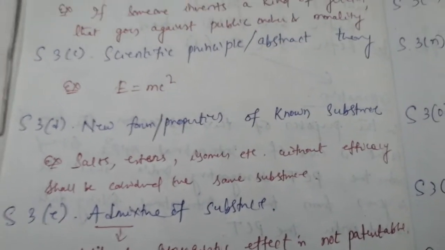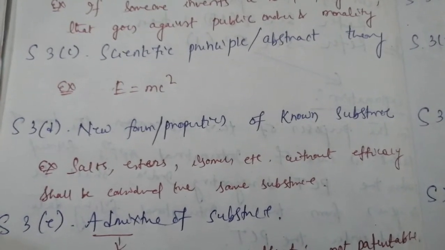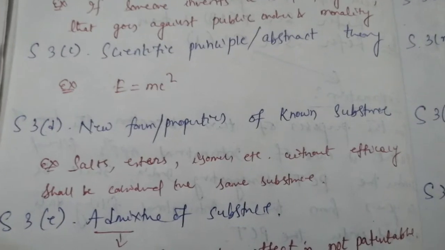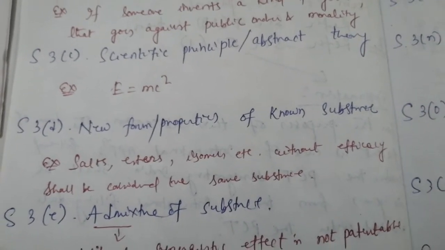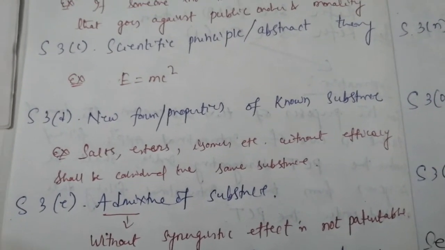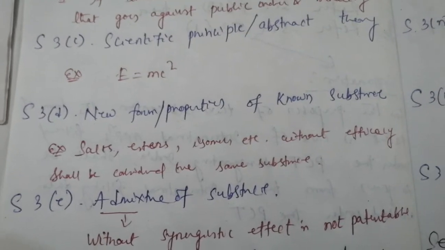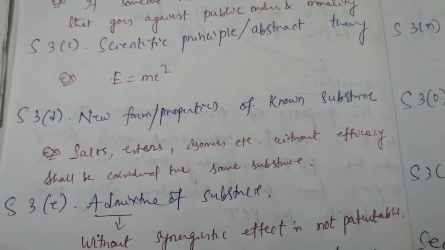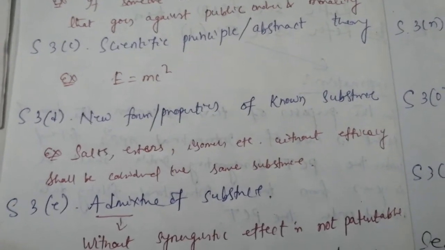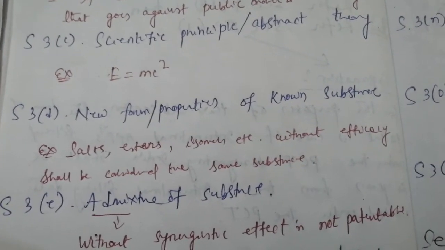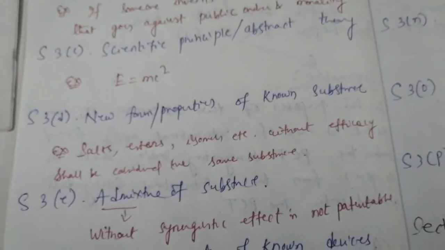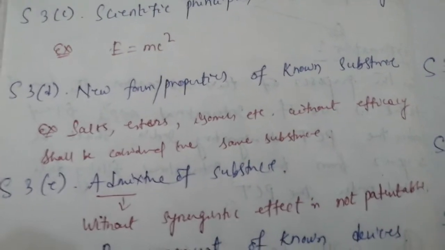They will not be treated as new, though they are a new form of a known substance, but they will be considered the same substance. They will be considered new only when they have some more efficacy. We can take some examples of pharmaceutical products to find out.